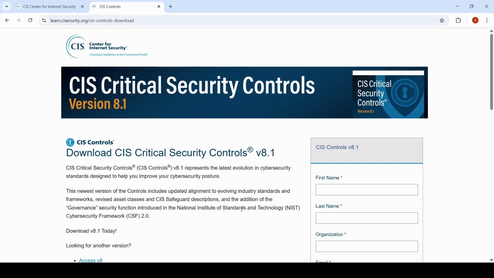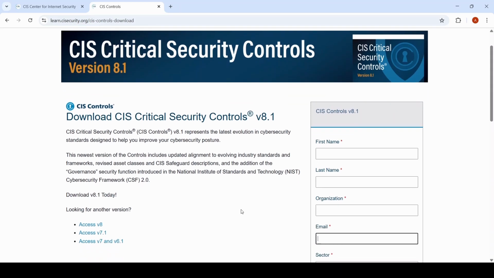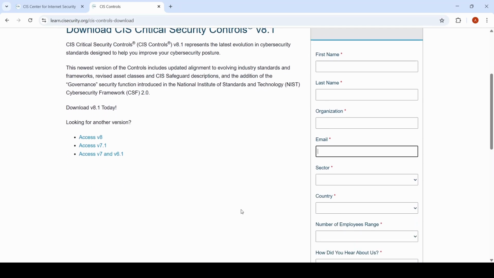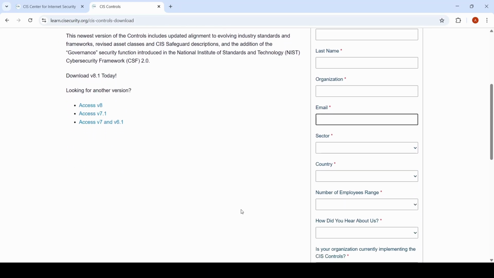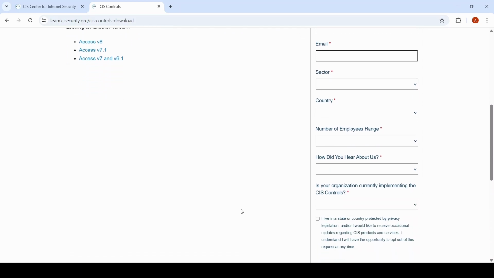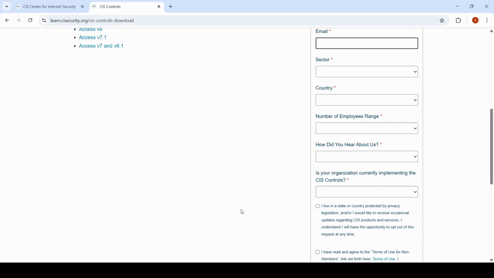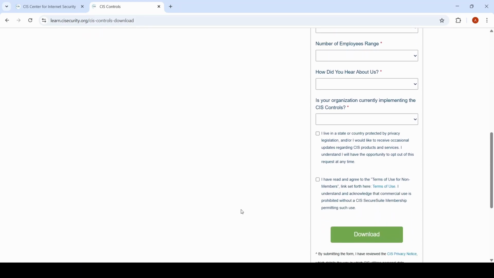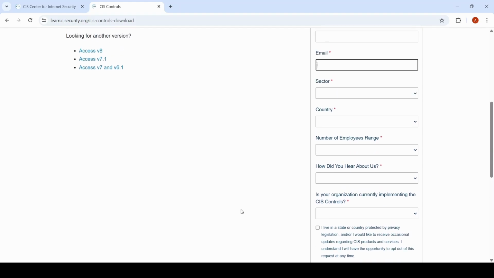As you can see, you'll need to include some information before you can download the controls material, including your first name, last name, the organization that you work for, email address, what sector you work in, the country, number of employees, how you heard about them, and whether you are currently looking to implement the CIS controls. Once you've filled out all that information, you can click on download and you will receive a follow-up email which will provide you with a link to download the material.